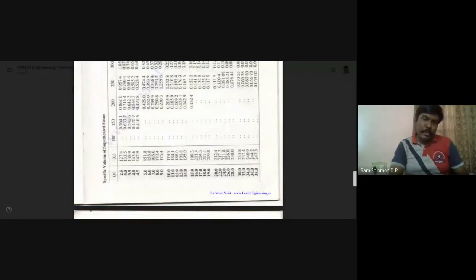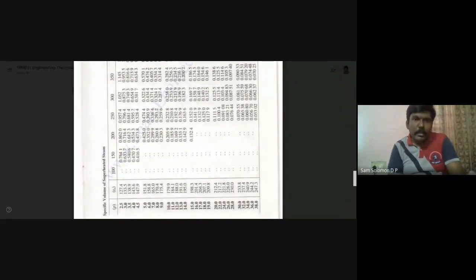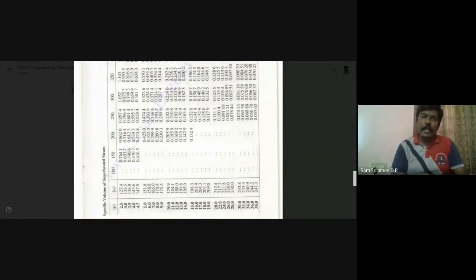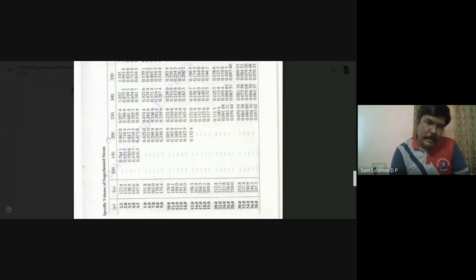If you look here, the pressure here is 15 and 16. And the given temperature is 200 degrees centigrade. But the volume is 0.4 meter cube per kilogram. So that pressure is saturated pressure, so that we cannot use. But what we know is the temperature is 200 degrees centigrade, correct?